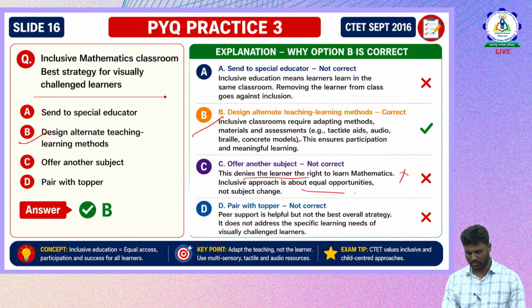Where we provide equal opportunity to learn with the regular students, then pair with a topper. So peer support helps, but it is not the best overall strategy. Peer learning does not help as an overall strategy for the inclusive mathematics classroom for visually challenged learners. It does not address the specific learning needs of the visually challenged child. So this is also a wrong answer. The correct answer is to design alternative teaching-learning methods based on the requirement of the child.